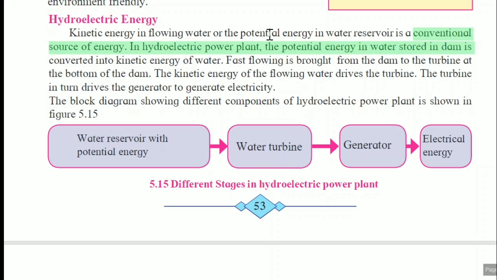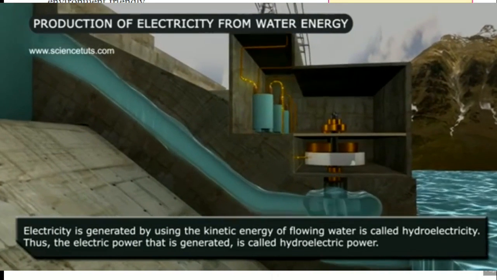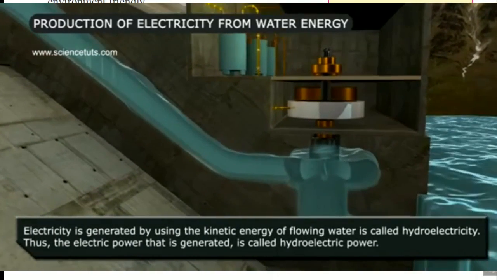So kinetic energy in flowing water or the potential energy in a water reservoir is a conventional source of energy. We know that in dams and rivers there is stored water, and for a long time we have used that water. But we know that these sources like river, dam, small ponds, these all are renewable sources. So in the dam we store the water. So that stored water has which energy? Potential energy. In a hydroelectric power plant, the potential energy in water stored in the dam is converted into kinetic energy of water. How?